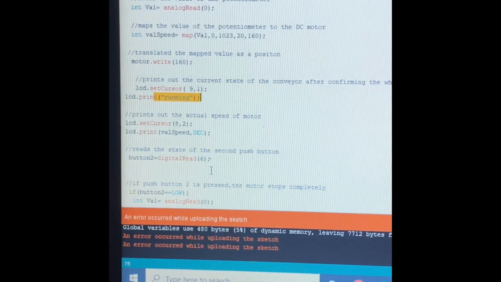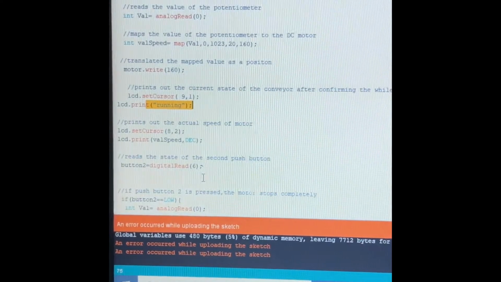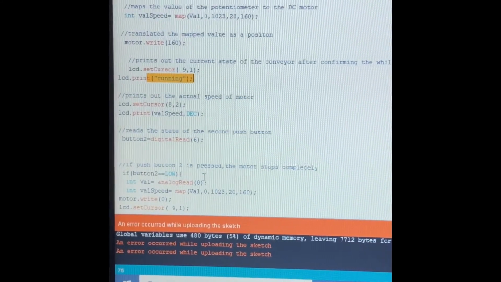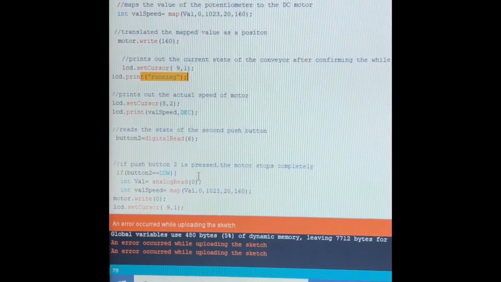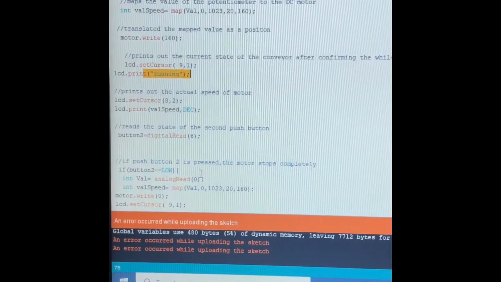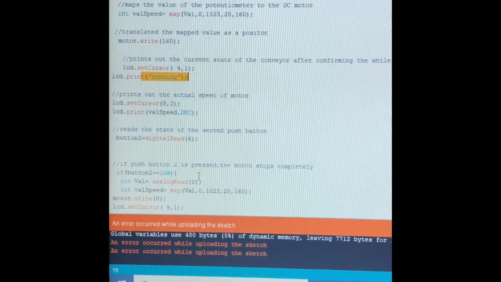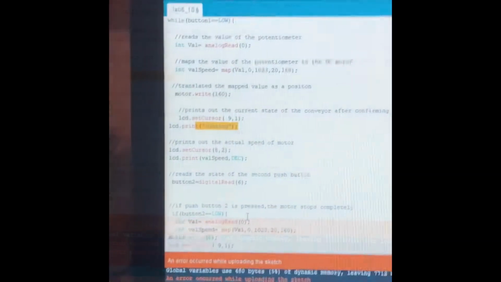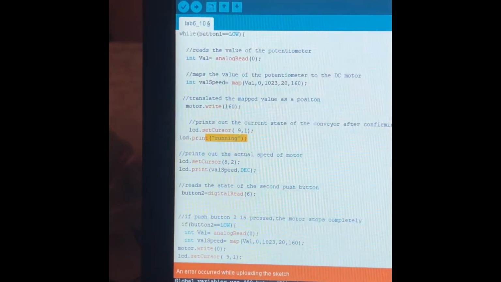So when I press button 2, the while loop breaks because the statement in the first statement becomes false, so the motor is going to stop running. So I'm going to go ahead and upload it again.